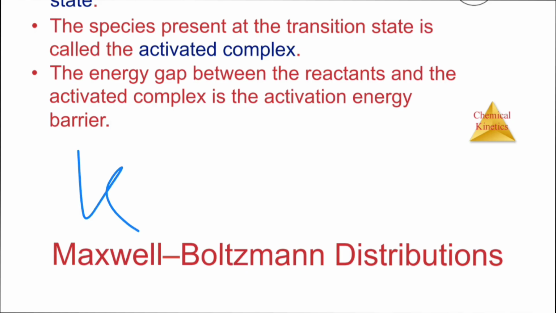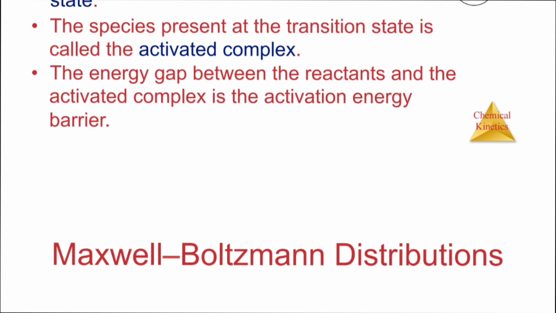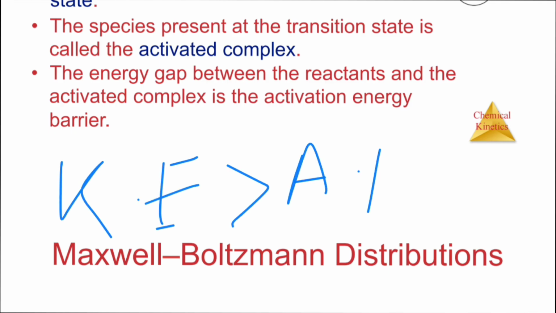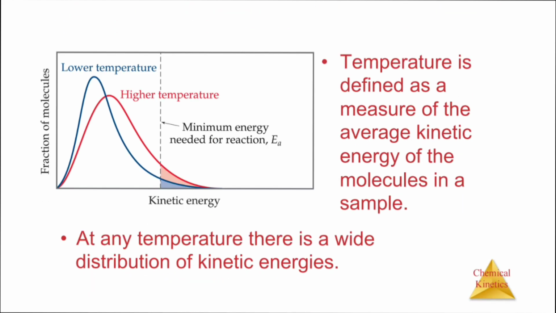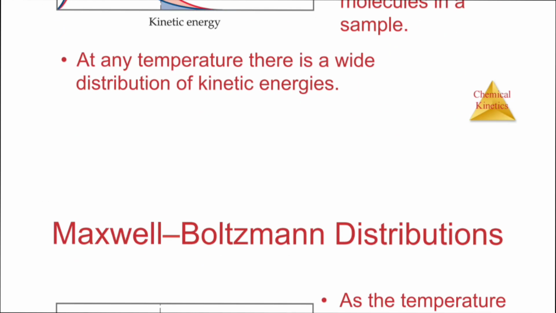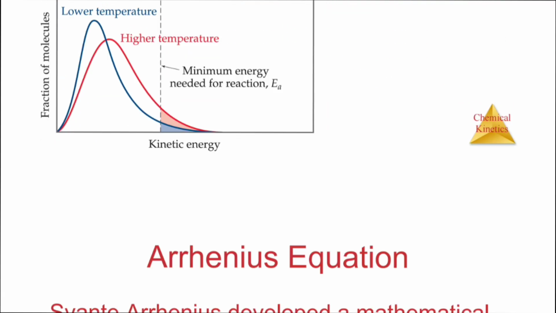If kinetic energy is less than activation energy, no products are formed. And if kinetic energy is greater than activation energy, products will be formed. Temperature is defined as a measure of the average kinetic energy of the molecules. At any temperature, there is a wide distribution of kinetic energies. This is the Boltzmann distribution.